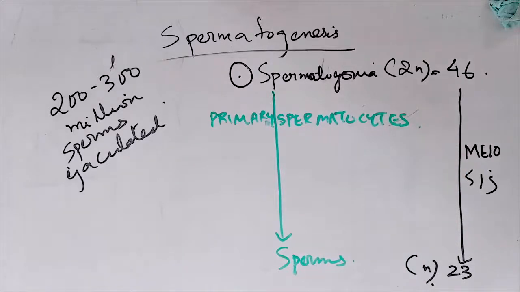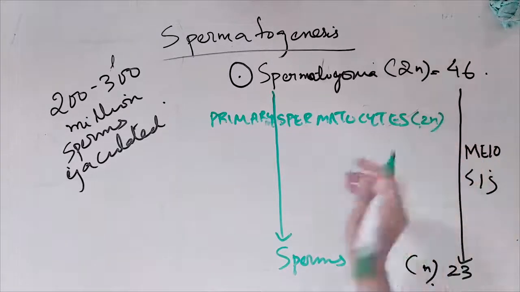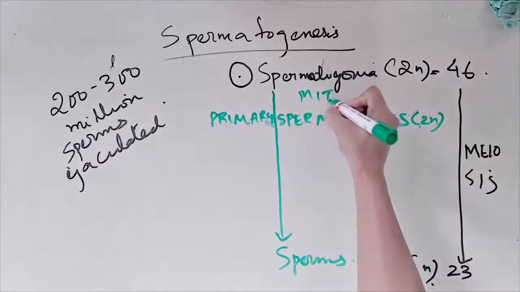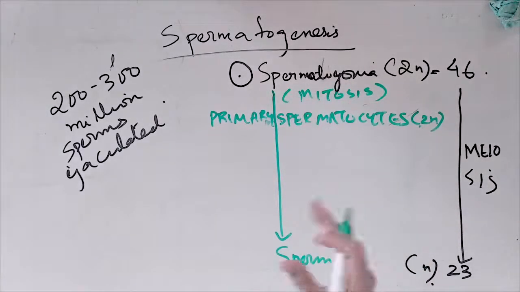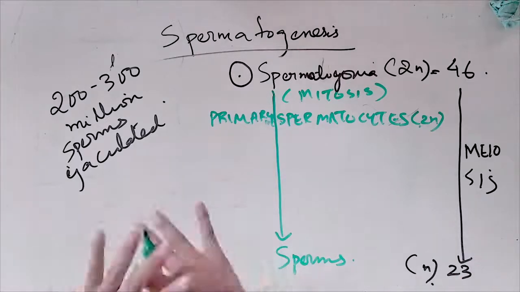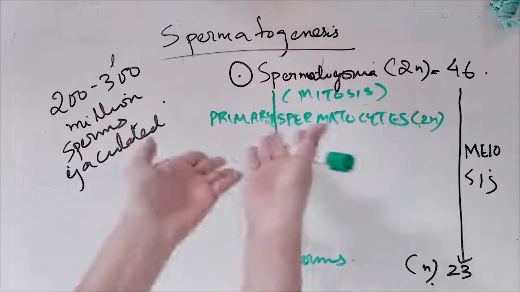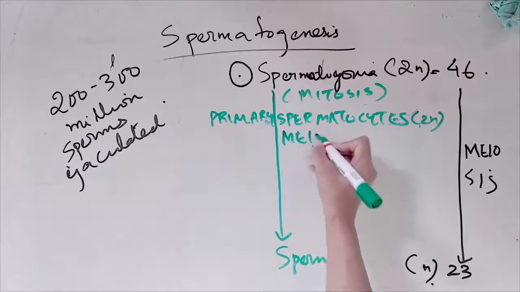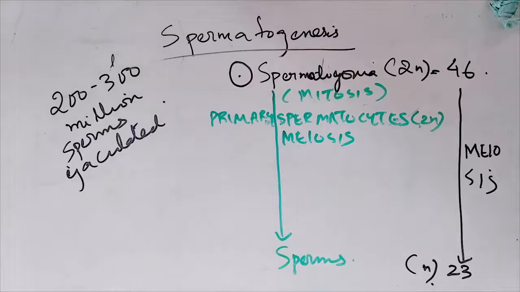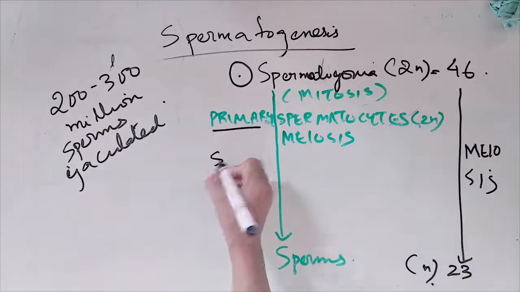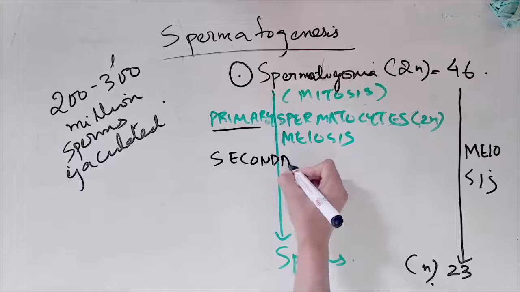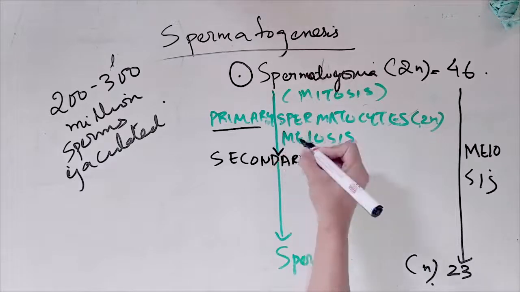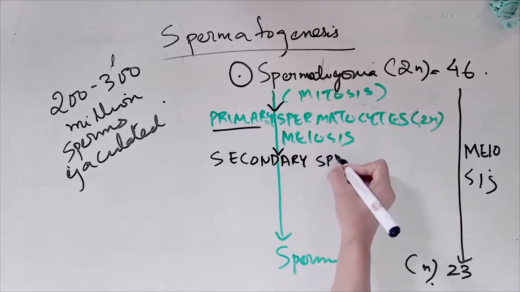Primary spermatocytes are still at the mitosis stage. Mitosis is one becoming two, becoming four, and more. So they are just mitosis here first, because this is the primary spermatocyte, so it will still be 46. Now the real thing happens: meiosis 1. Through meiosis 1 this one will become the secondary spermatocytes.